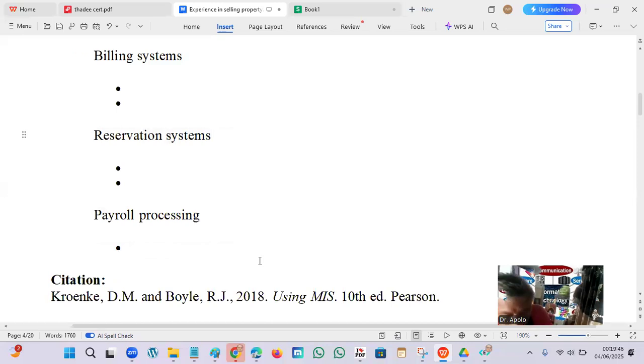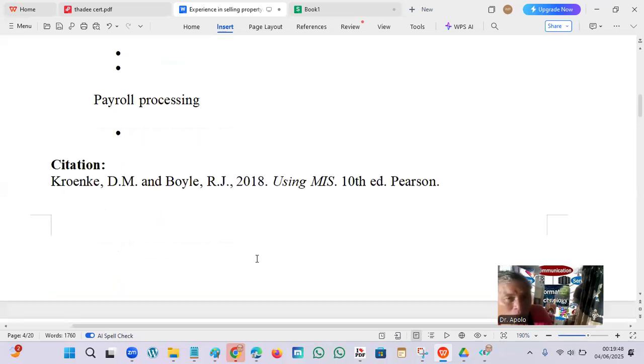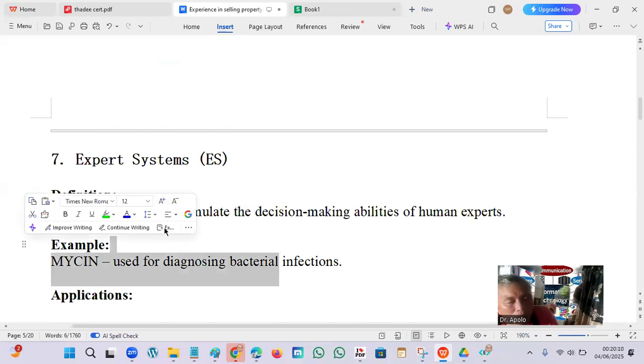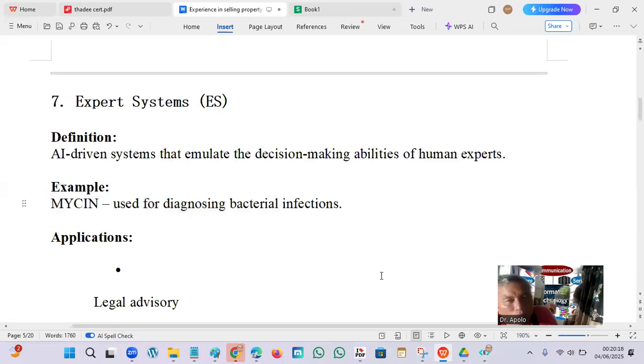Payroll processing, that's important. Expert systems are AI-driven systems that emulate decision making. This is an old system already, but now it's improved. Actually, there was already a system before the AI, but it was not automated. For example, MYCIN for diagnosing bacterial infection. The computer will ask you, and then you will answer. Then it will diagnose your problem based on your answers.